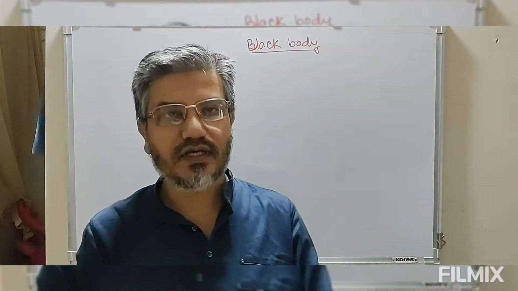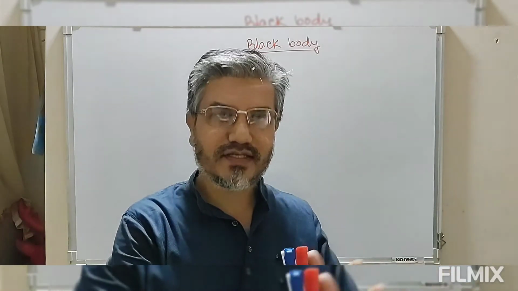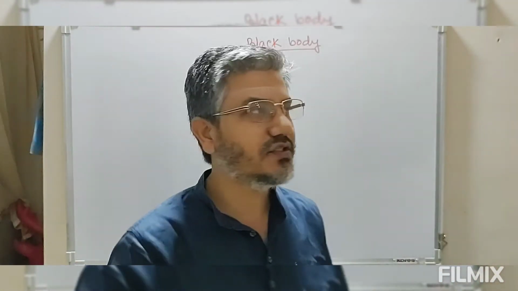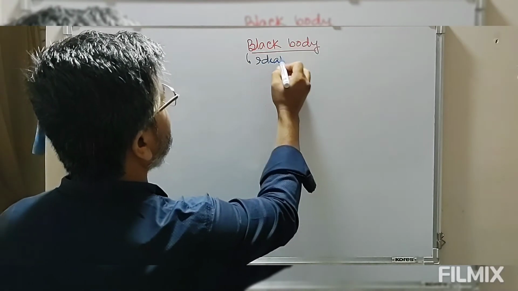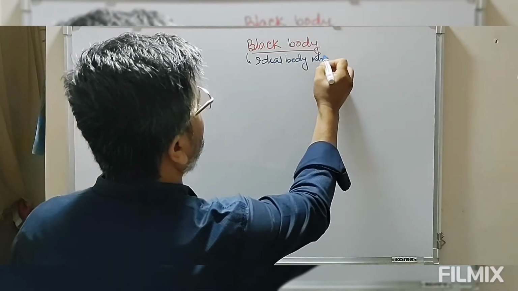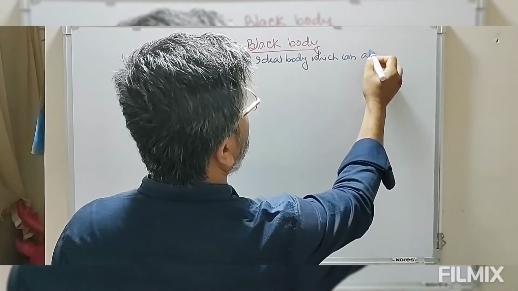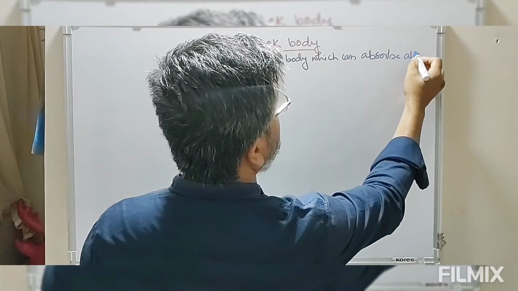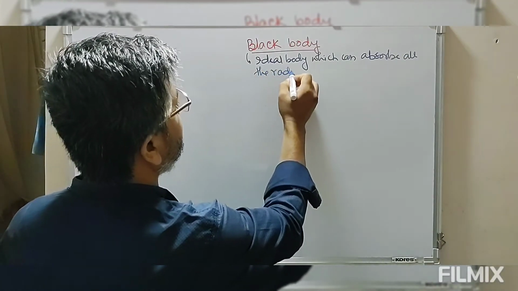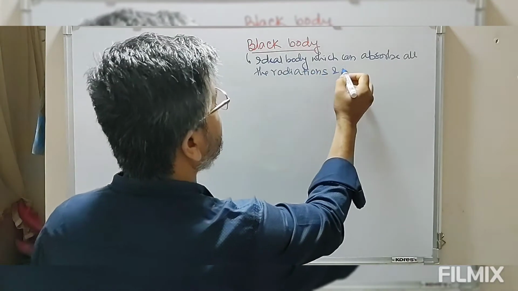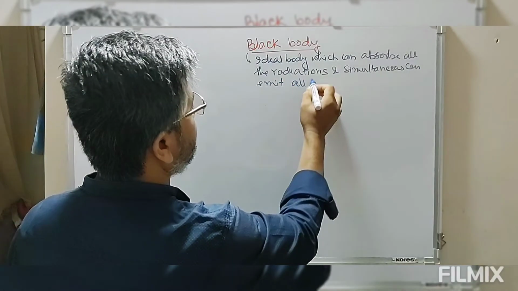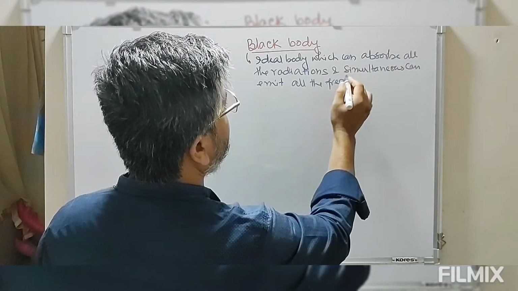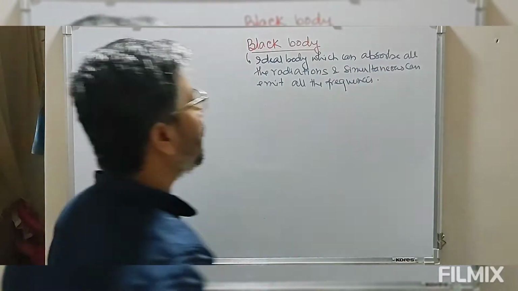Theoretically this body can absorb all the radiations and simultaneously emit all the radiations. That type of body is known as a black body.